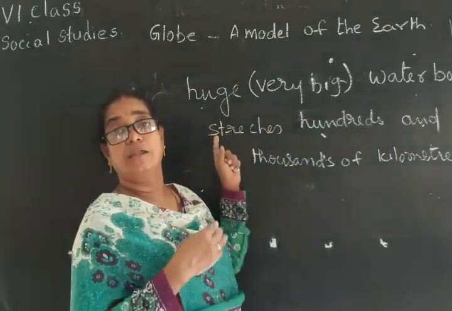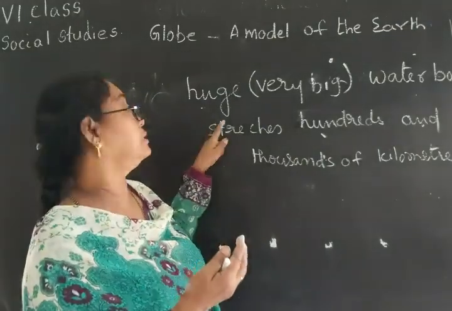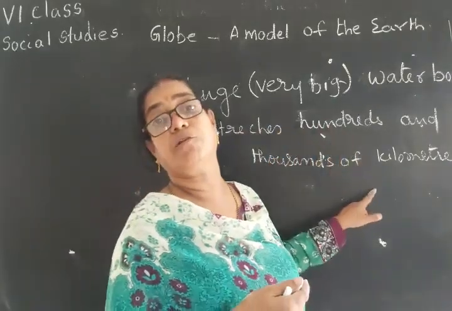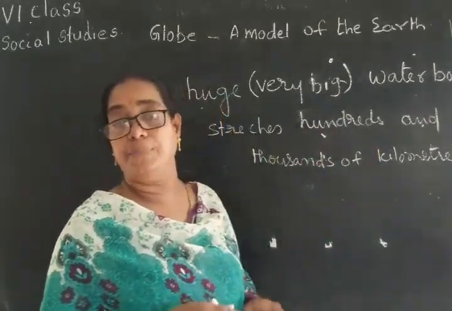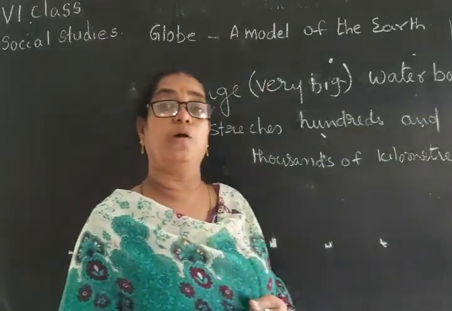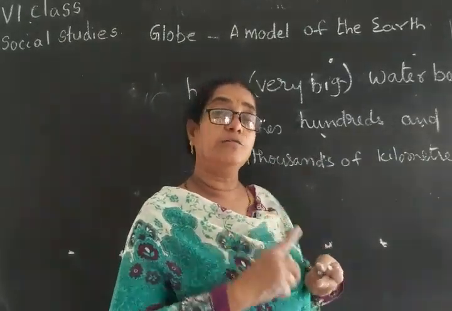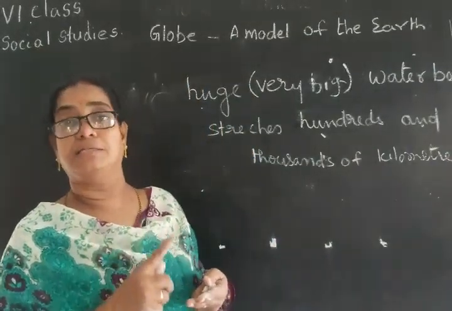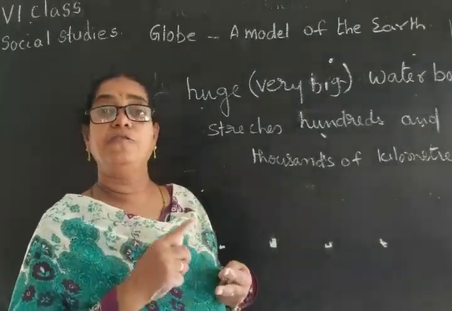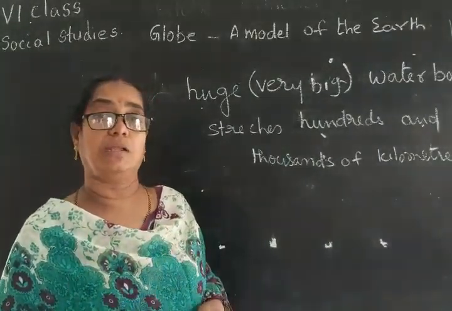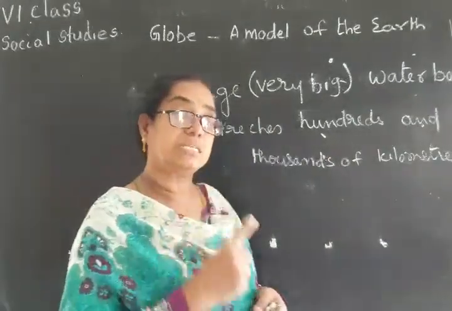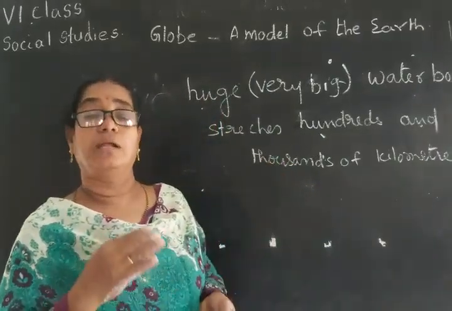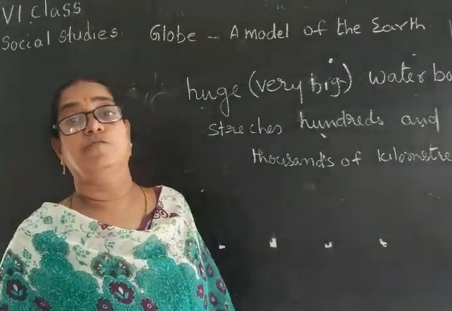They stretch hundreds and thousands of kilometers. Again I am repeating the same thing: the huge water bodies which stretch thousands and hundreds of kilometers on the earth's surface are called oceans and seas. The taste of the ocean water is salty, the taste of the sea water is salty. So these are also called salty water bodies. A number of minerals are dissolved in the ocean water.